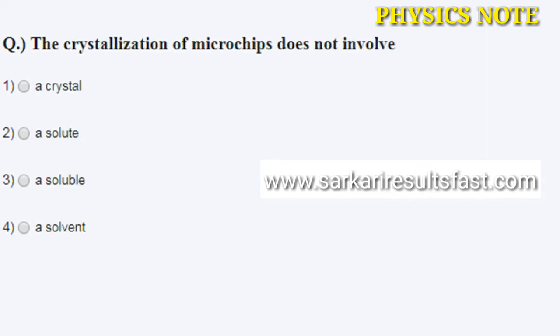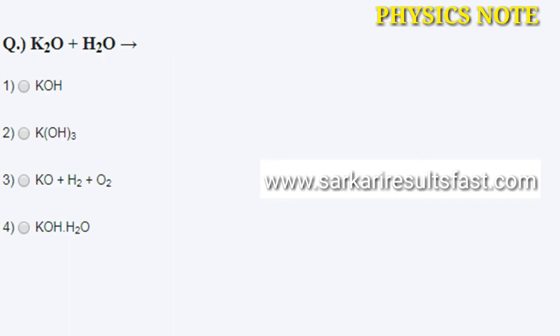And next question: the crystallization of microchips does not involve option A crystal, B solute, C a soluble, and D a solvent. And our correct answer is number 4, a solvent. Microchips do not involve a solvent.